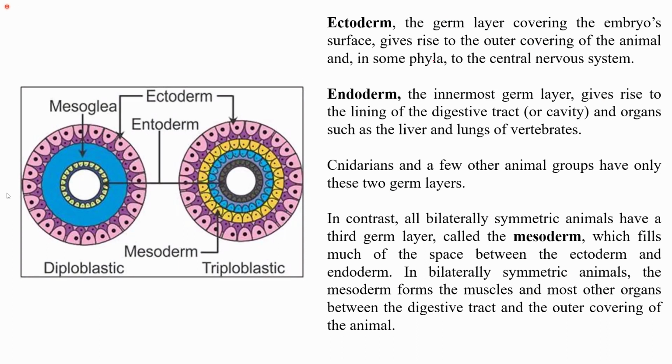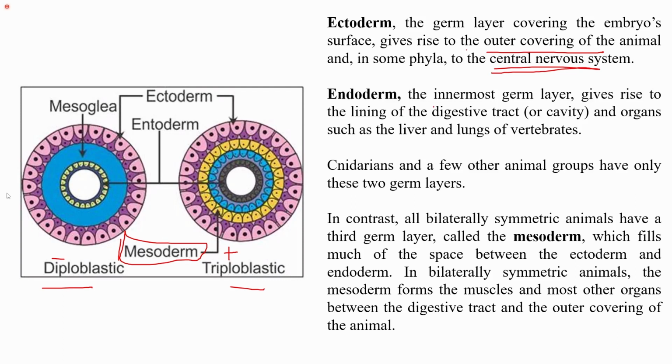Ectoderm, as I mentioned, is the outer covering of the animal, and in some phyla it leads to the formation of the central nervous system. It gives rise to the outer covering of the animal, and we can see in this figure that this outer covering is the ectoderm. In diploblastic versus triploblastic, we can see the difference of the mesoderm. Mesoderm is present in the triploblastic but is absent in the diploblastic.